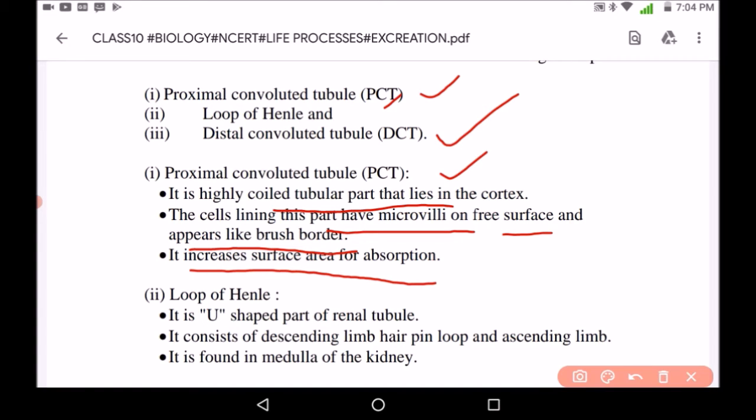And second is loop of Henle. Loop of Henle is the U-shaped part of the renal tubule. It consists of a descending loop, hairpin loop, and ascending loop. It is found in the medulla of the kidney.